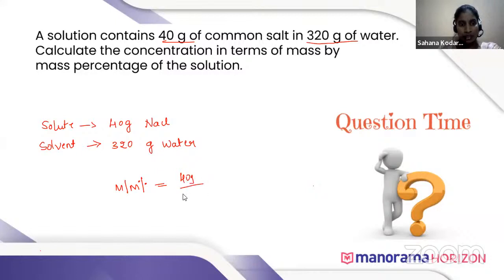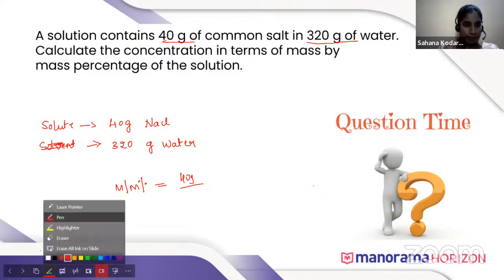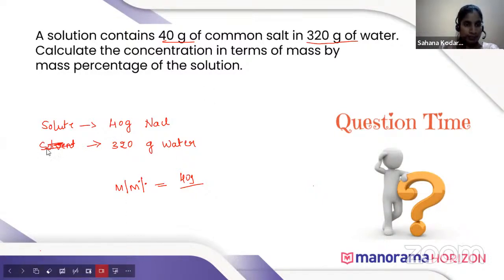Mass of the, sorry, this is solution, okay. 40 gram of solute is given and 320 gram of solution is given.